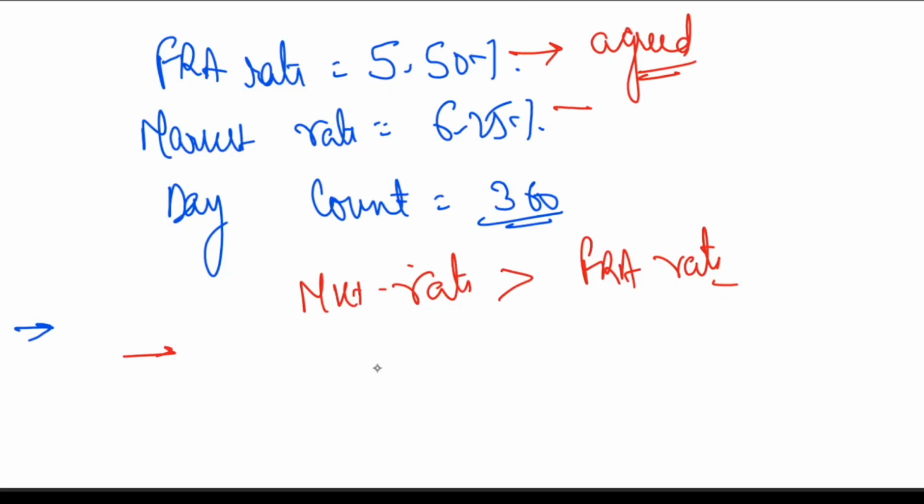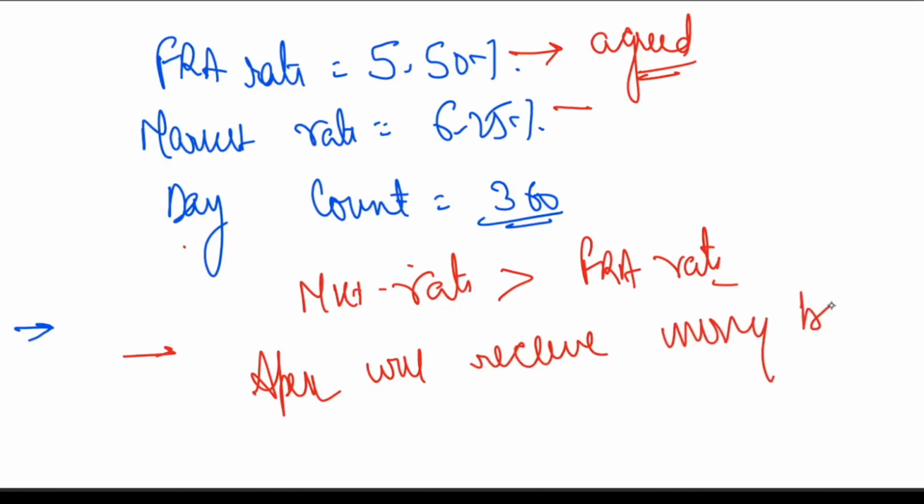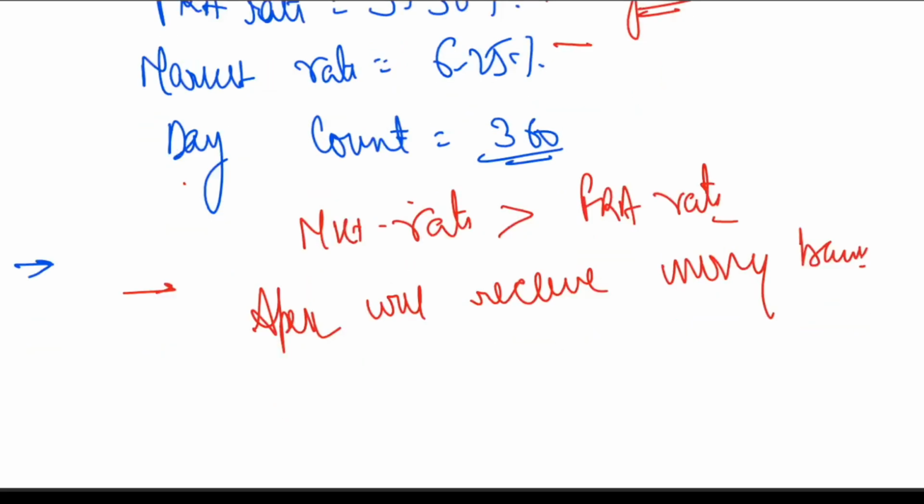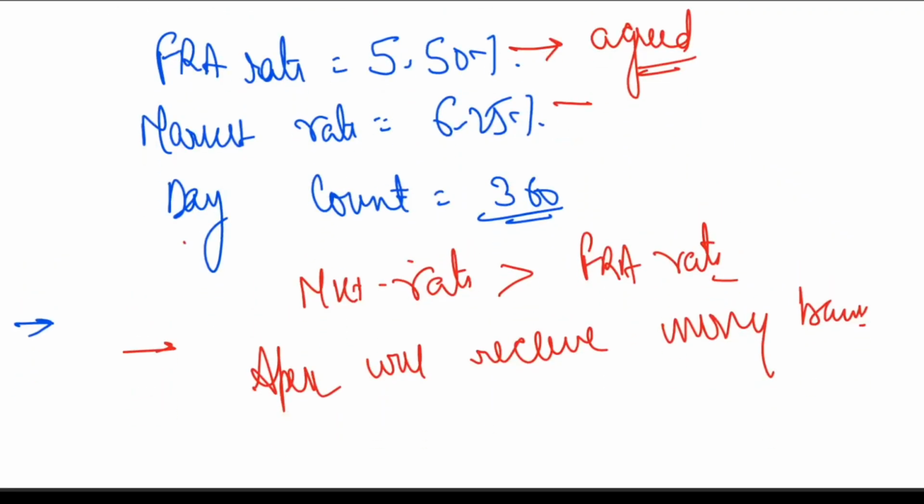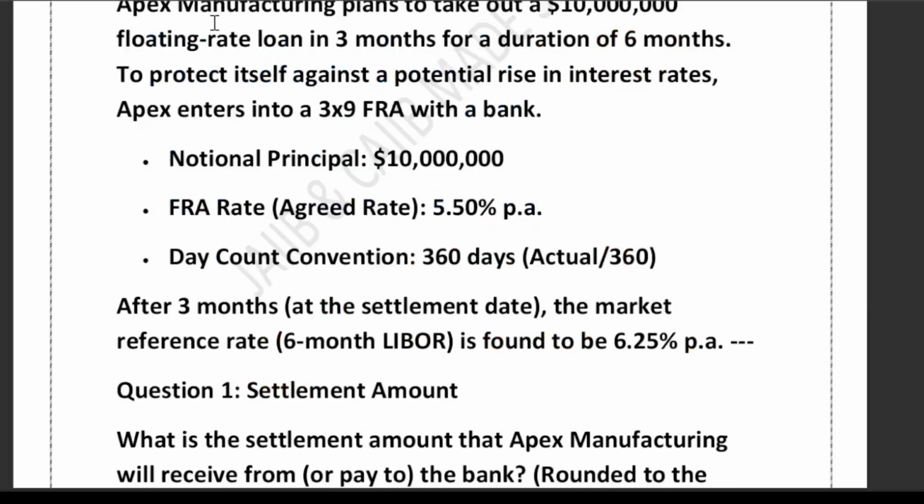So in this case, what will happen? In this case, basically the FX will receive money from the bank, isn't it? Since the market rate is exceeding the FRA rate, Apex will receive money from the bank. What is Apex? Apex is a manufacturing firm, as you can see. So it will receive money from the bank.